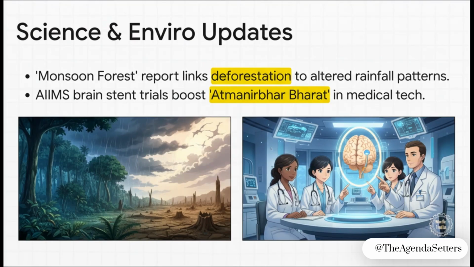Two other quick updates in this section. First, a new monsoon forest report has come out, providing a critical data link between deforestation and changing rainfall patterns. That's a key point for any of your answers on climate adaptation. And second, successful clinical trials for an indigenous brain stent at AIMS. This is a huge step for the Atmanirbhar Bharat initiative, especially in the field of high-end medical technology.